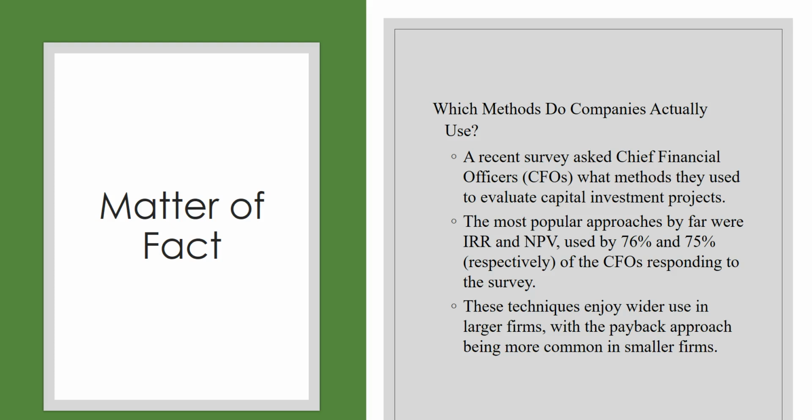So what do companies actually use? Whenever they were surveyed, the most popular approaches were IRR and NPV. They were pretty equal in terms of usage. These techniques are employed by larger firms to evaluate large projects. They're not really highly used by smaller companies.